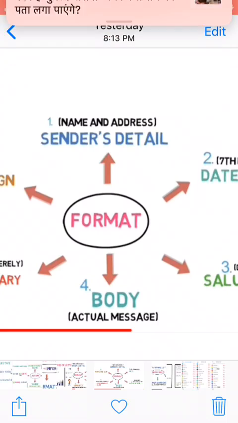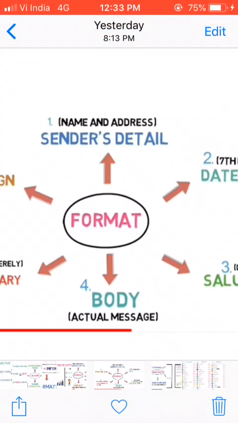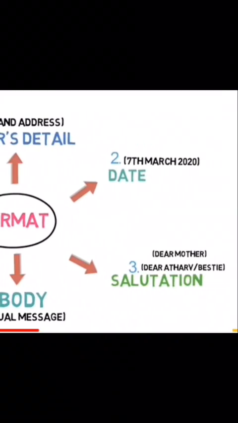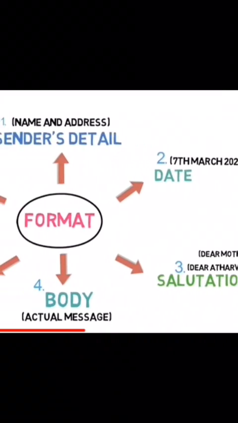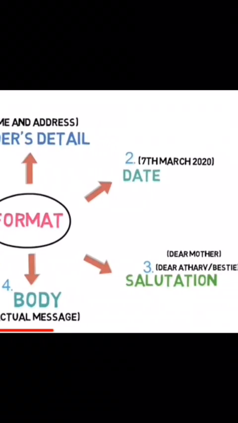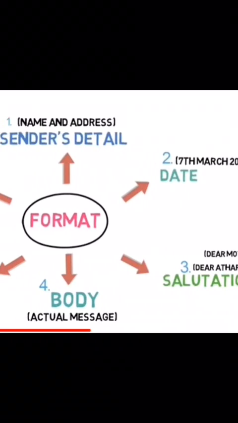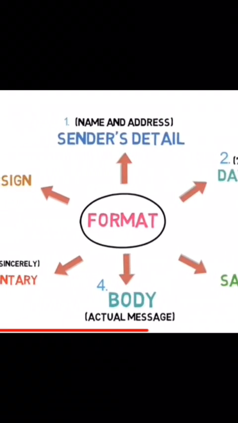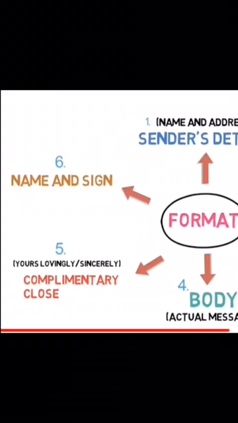Then comes the format of an informal letter. In an informal letter, again in the beginning you will write the sender's address, then comes the date, again in expanded form, then the salutation, dear mother, friend, or whomever you are writing to, then comes the body, the actual message, then comes the complimentary clause by paying your regards to elders. After it comes your name and sign.